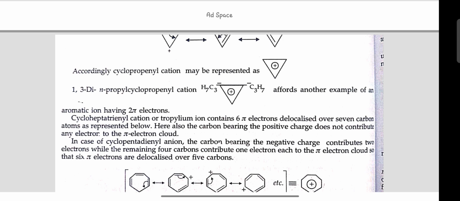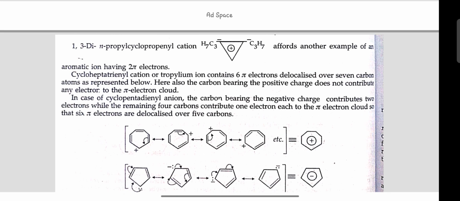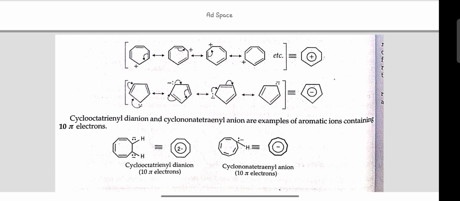Cycloheptatrienyl cation or tropylium ion contains 6 pi electrons delocalized over 7 carbon atoms as represented below. Here also the carbon bearing the positive charge does not contribute any electron to the pi electron cloud. In the case of the cyclopentadienyl anion, the carbon bearing the negative charge contributes 2 electrons, while the remaining 4 carbons contribute 1 electron each to the pi electron cloud, so that 6 pi electrons are delocalized over 5 carbons.